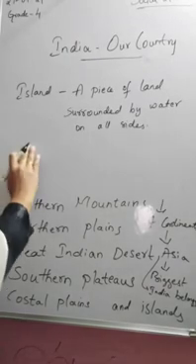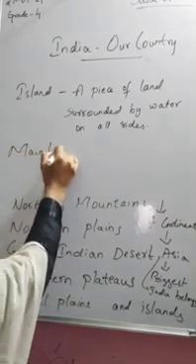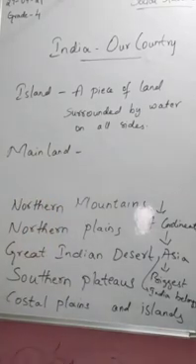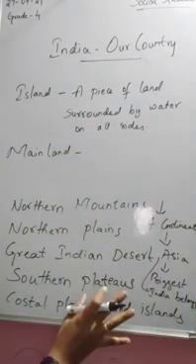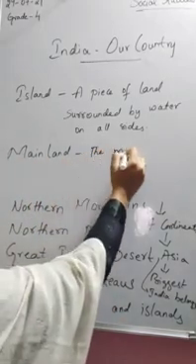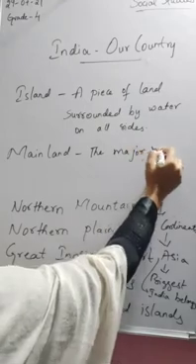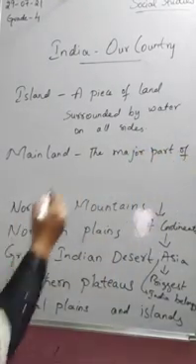So what is a mainland? How is it defined? A mainland is the major part of a country that does not include islands.